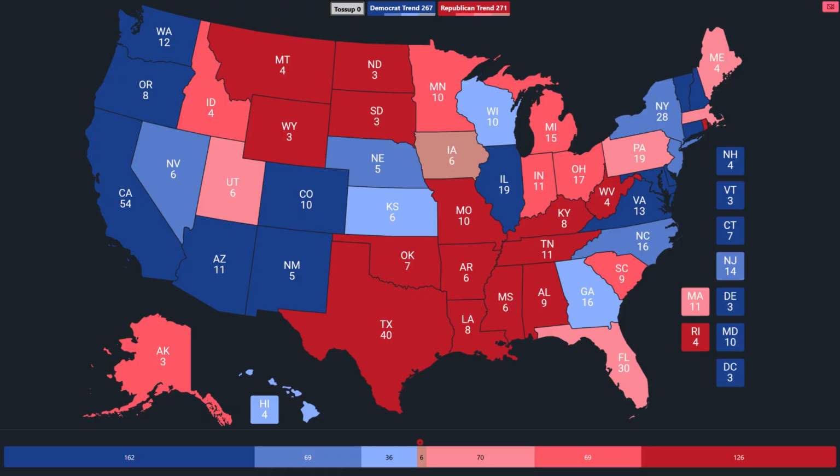So let me know in the comments, what do you think about any of this data? Which states jump out to you the most? Are you surprised by how even it is? And what do you think about George Wallace pulling in more than 13% of the vote? Let me know down below.